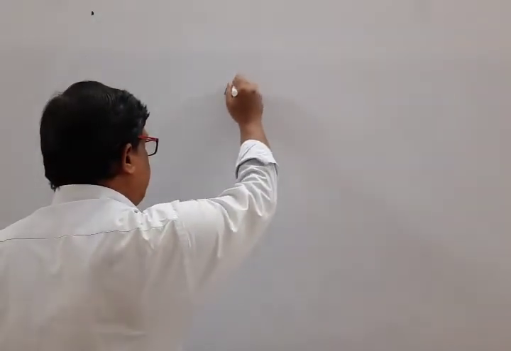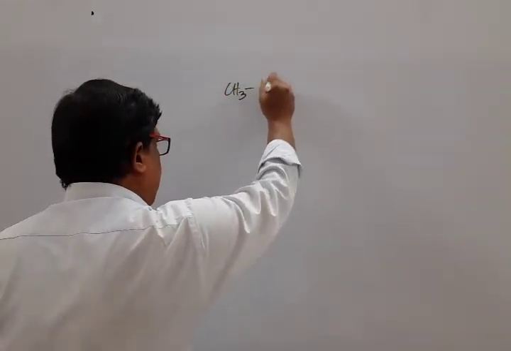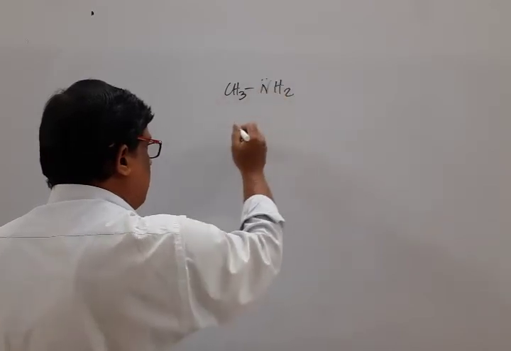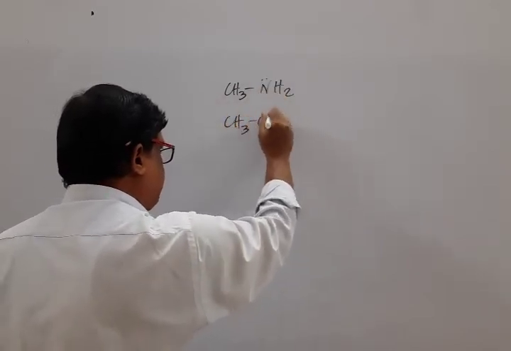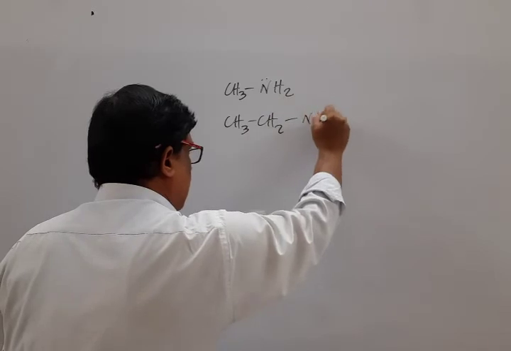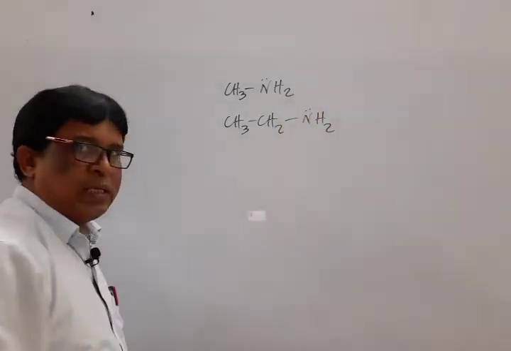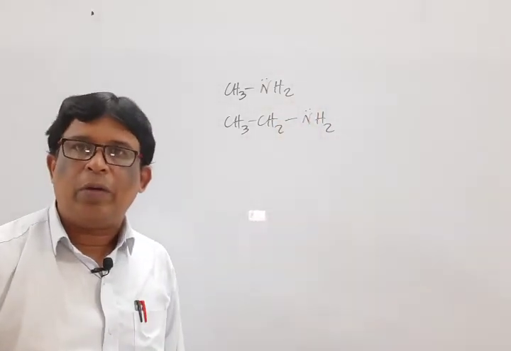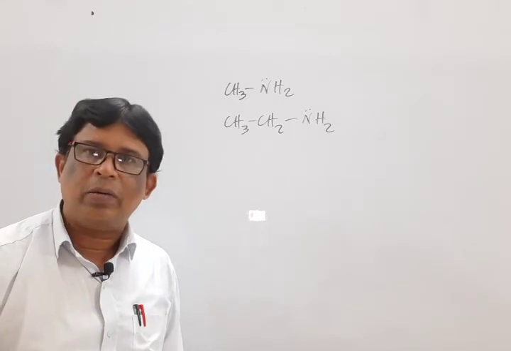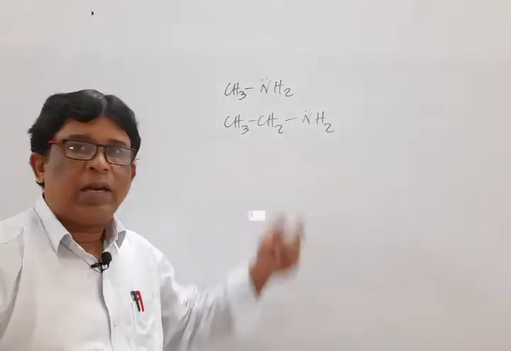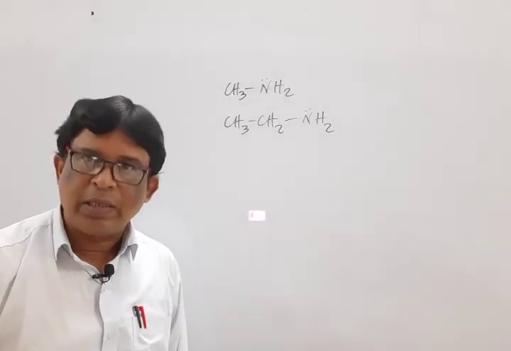For example, if we select aliphatic amines, for example methylamine, ethylamine, these are well-known bases because of the availability of one unshared pair of electrons.